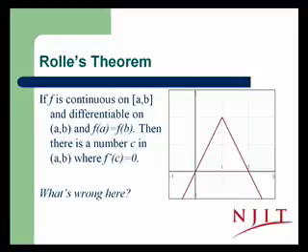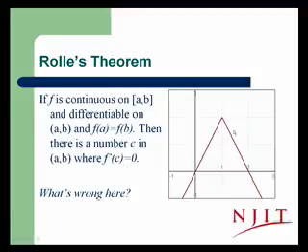Rolle's theorem can be stated as follows. If f is a continuous function on a closed interval [a, b] and it's differentiable on the open interval (a, b), and if you end at the same place that you start, that is f(a) is equal to f(b), then there's going to be a number c on the open interval (a, b) where the derivative is equal to 0. Let's consider the curve on the right.